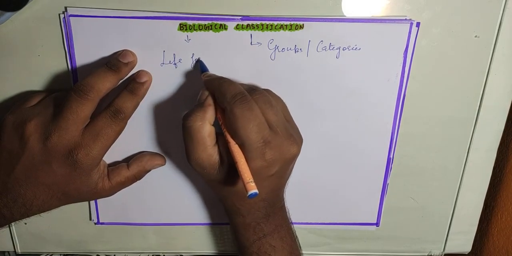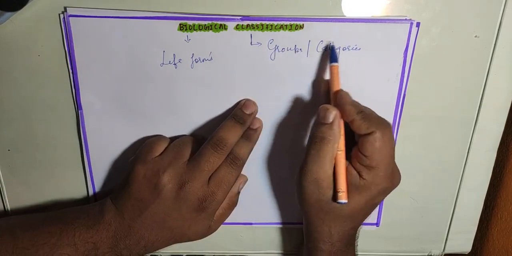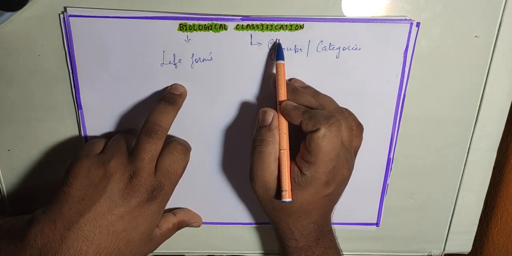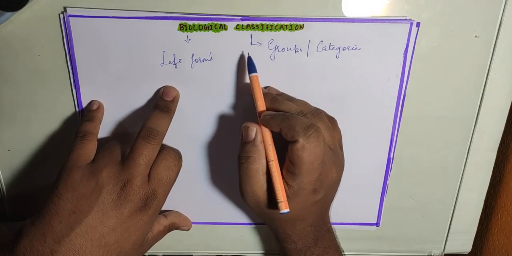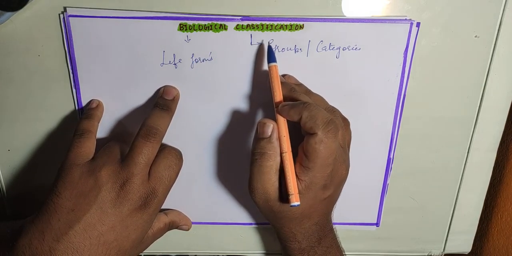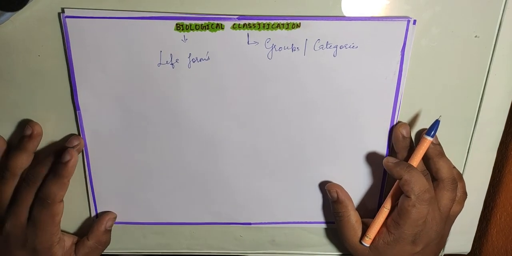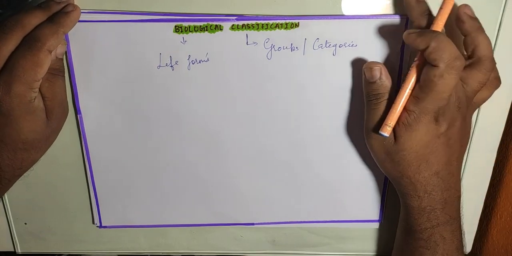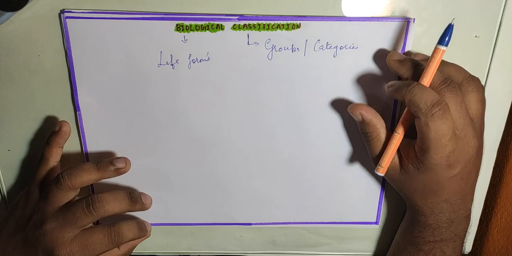So it is the making of groups or categories of life forms, which means biological classification, or classification of the living forms. They are called biological classification. A lot of attempts were made for biological classification in the olden days, and presently also they are working a lot on it.